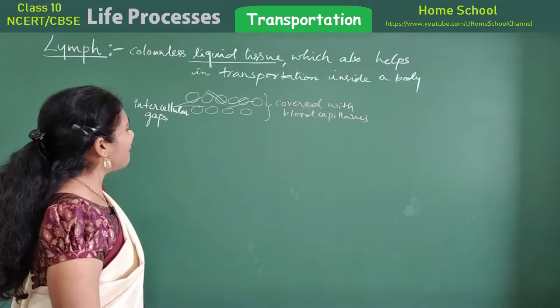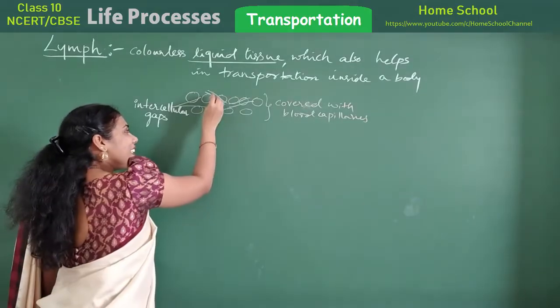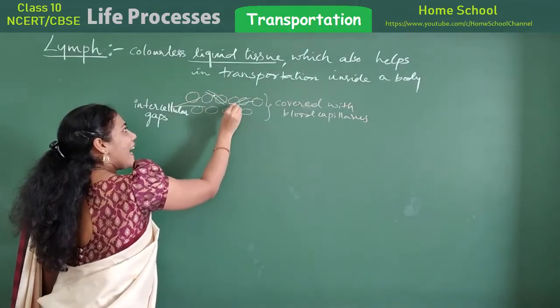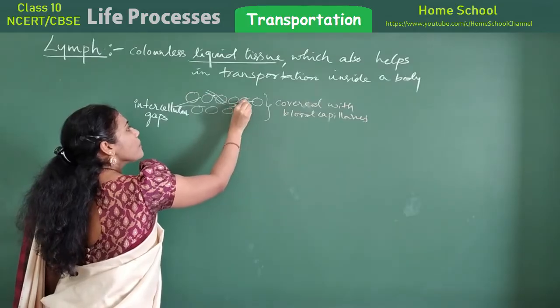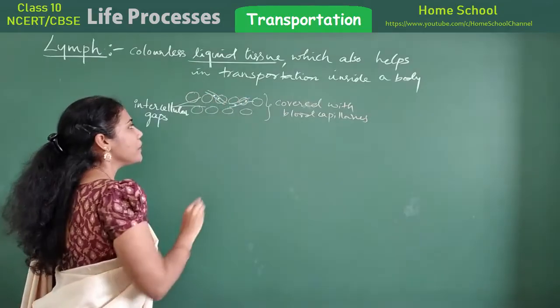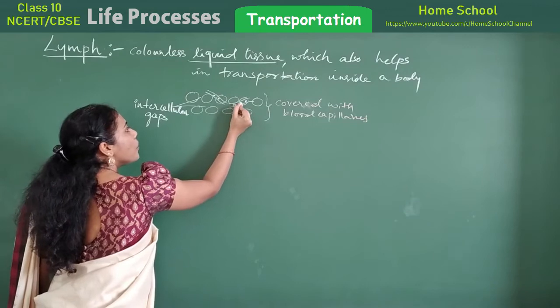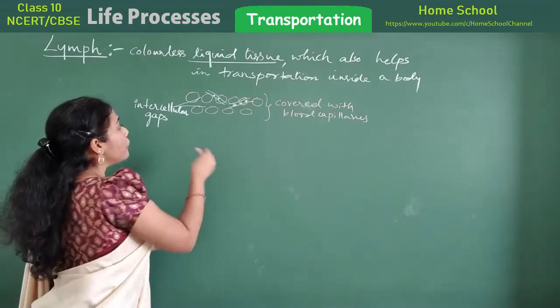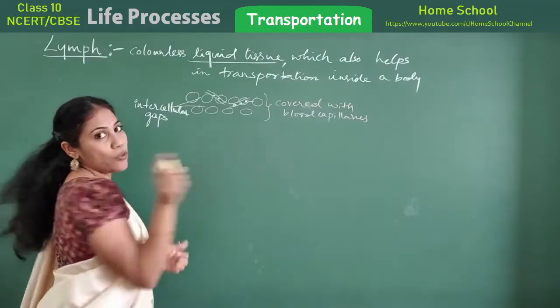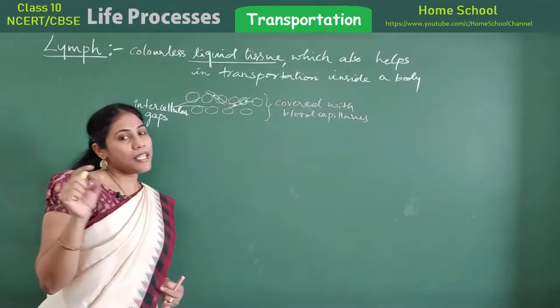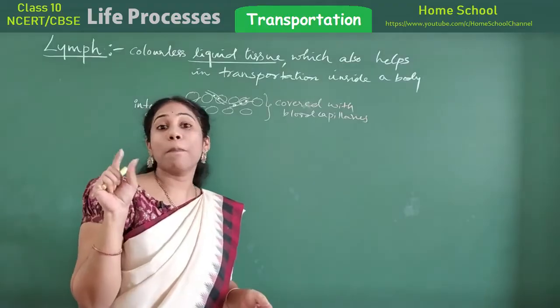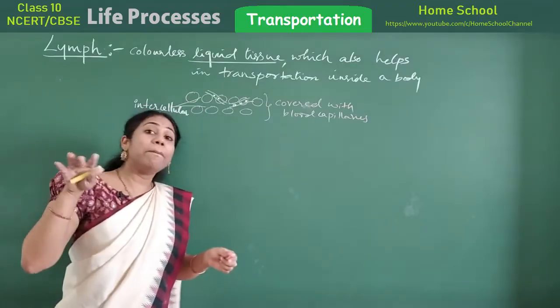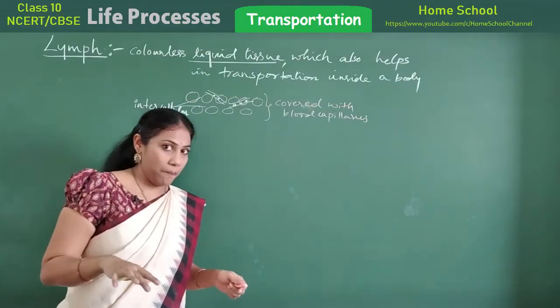What happens is actually these blood capillaries will have small pores, in the sense holes, through which some amount of plasma will be drained out. What do you mean by plasma? Plasma is nothing but that colorless part of the blood. The liquid part of the blood is called plasma, isn't it?